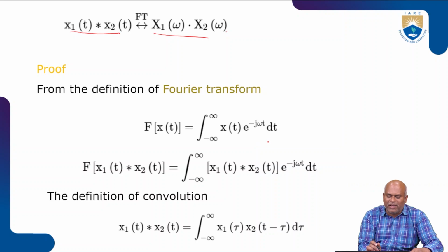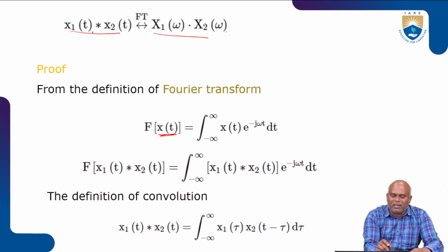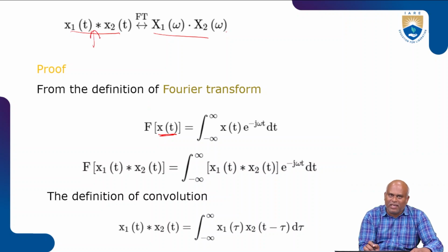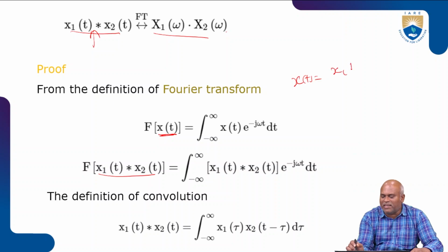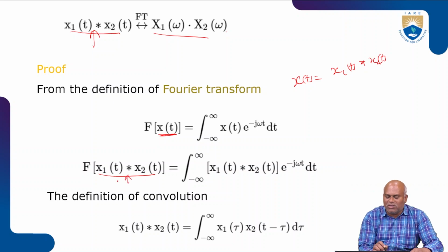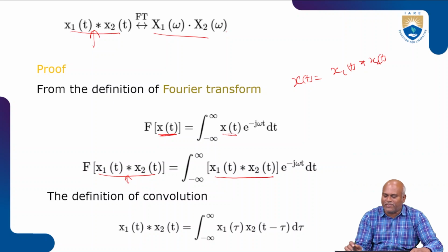Now what we are doing is, instead of a single input, I apply two inputs as a convolution, x1 of t convolved with x2 of t. We substitute here, instead of x of t, x1 of t convolved with x2 of t, inside the integral with e power minus j omega t dt.